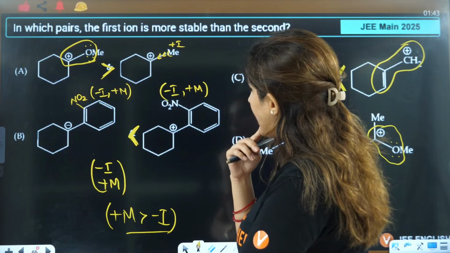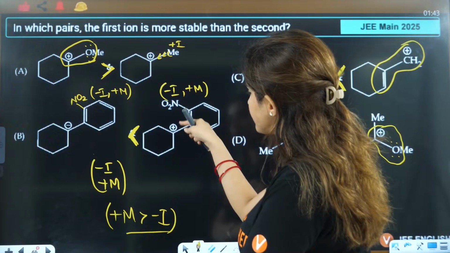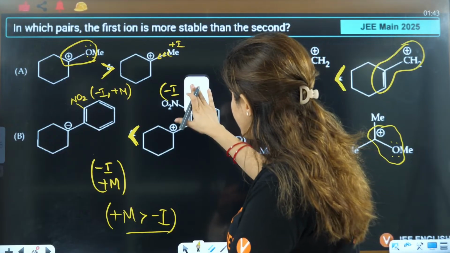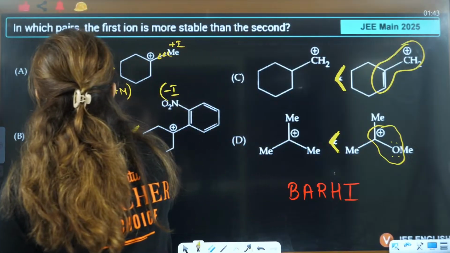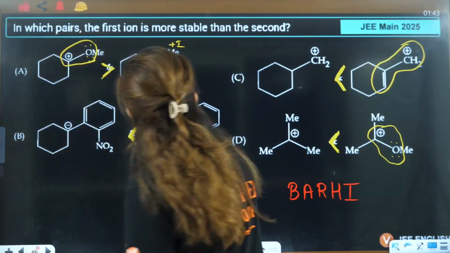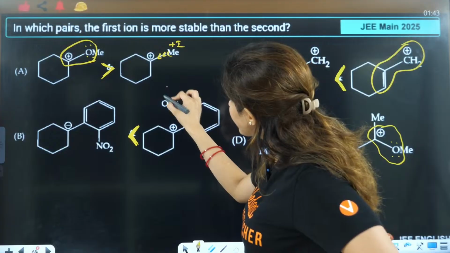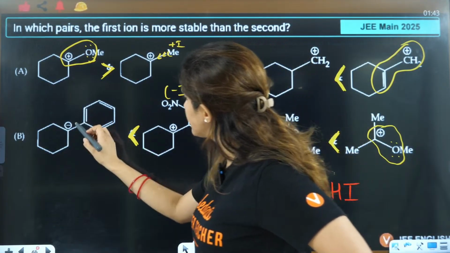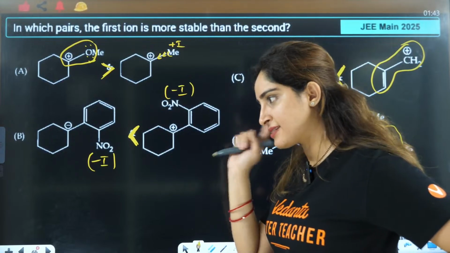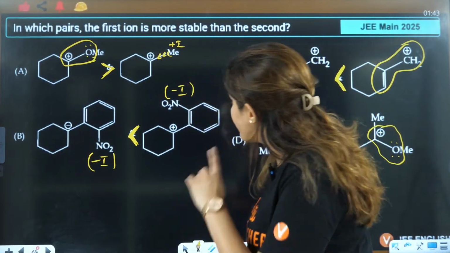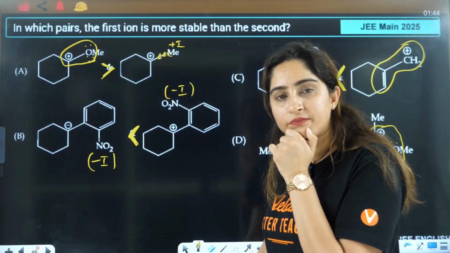No, this resonance, wait a minute. This actually is opposite. Wait a minute. Why? Because here only minus I will be shown, right? I'll tell you how. Here only minus I will be shown.